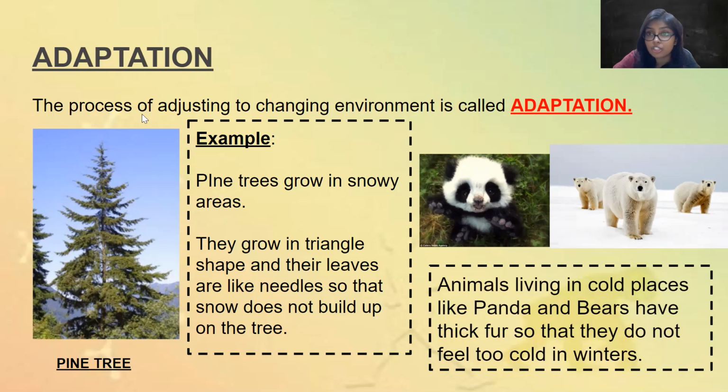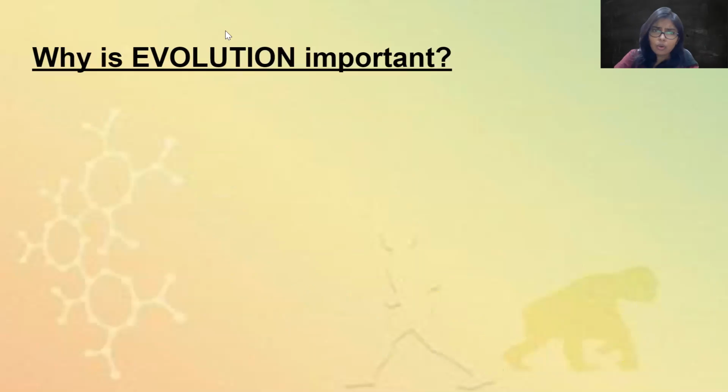Learn the definition of adaptation. The process of adjusting to changing environment is called adaptation. Living things nature में changes होते रहते हैं और उस हिसाब से अपने आप को adjust कर लेता है. That is called adaptation. Now, why is evolution important?